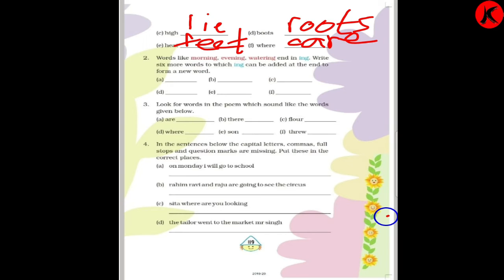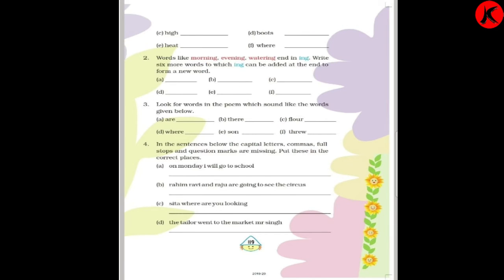Now next, words like morning, evening, watering end in ing. Write 6 more words to which ing can be added at the end to form a new word. Now you can see over here, morning, ing is added. Then it is evening, so ing is added. Watering, ing is added. So we have to write 6 more words of our own which end with ing. I am writing these words. If you know any of your own, children, you can write yours also. Right? So what will you write?